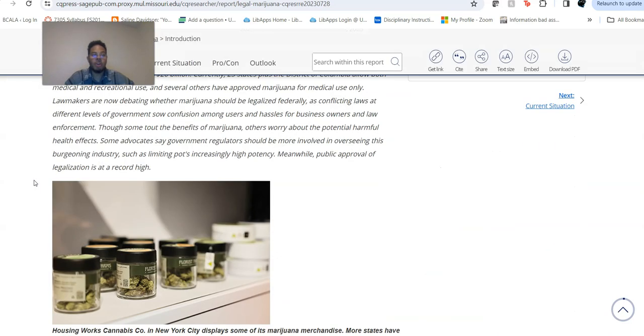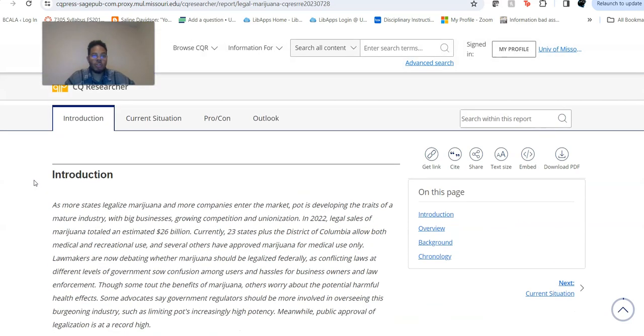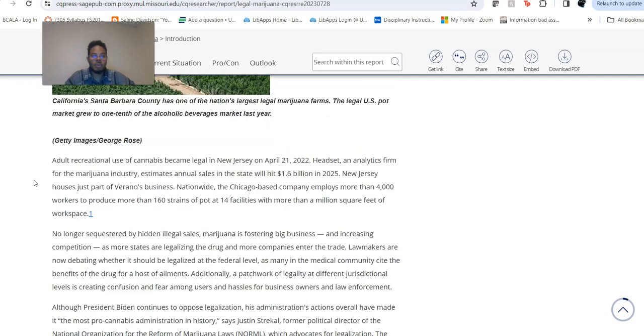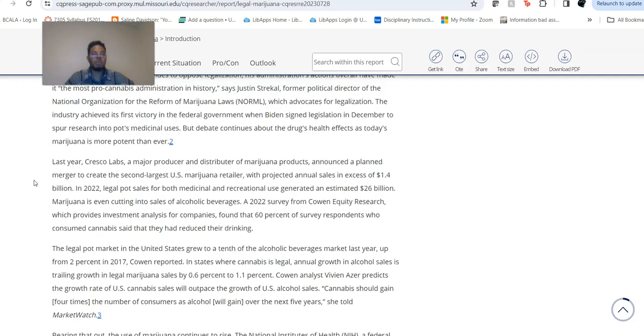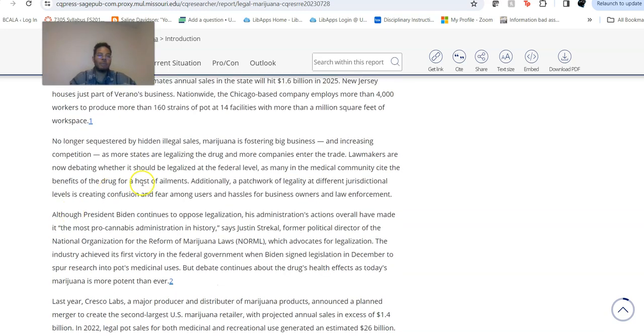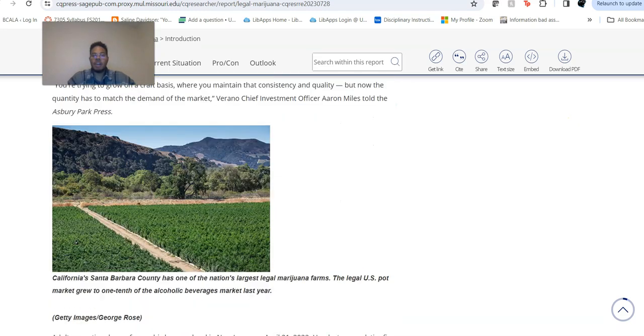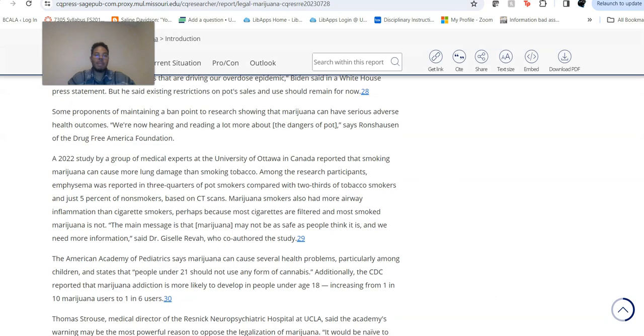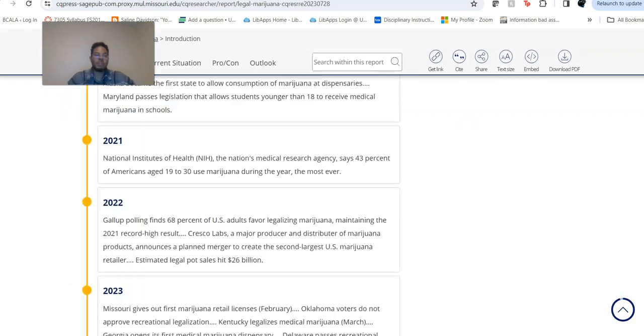So when you have the report, first you're going to start out with this introduction, and then as you scroll down, you'll get further information. But what's really useful here is the footnotes. This is a very underrated feature of this database, exploiting the footnotes, and I'll tell you why.